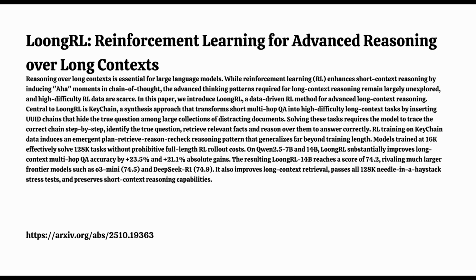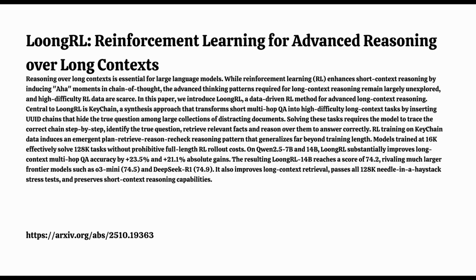Which brings us nicely to the methodology section. They deliberately trained at 16K. Yes, that was a conscious choice. Training LLMs with reinforcement learning, especially with rollouts over 128K tokens, the computational costs, the memory requirements, it's just prohibitive right now. So they leveraged this generalization capability: train the skill on something manageable, let the skill scale up. That was the strategy. Avoid the massive cost of 128K RL training by making 16K training effective enough to instill that transferable pattern. Smart. Was the training data purely these keychain problems, or did they mix it up?